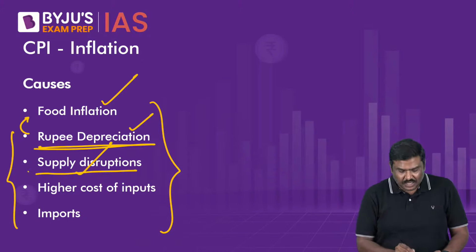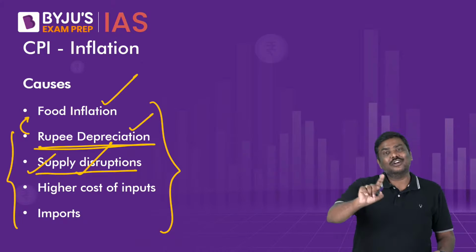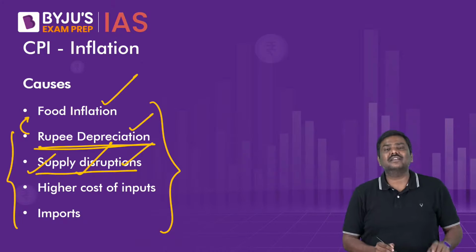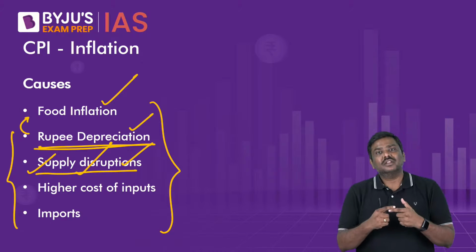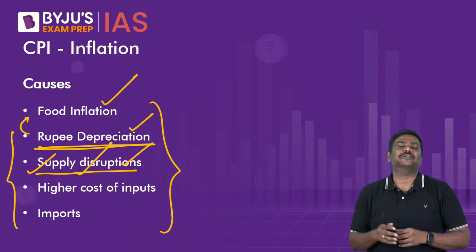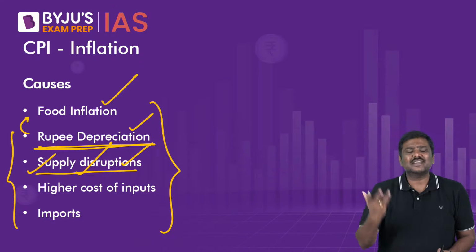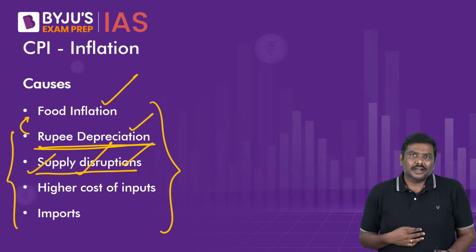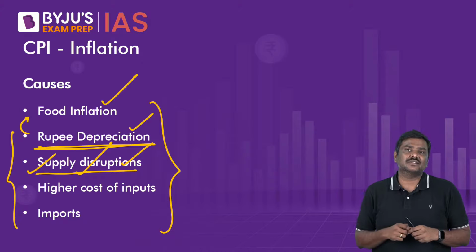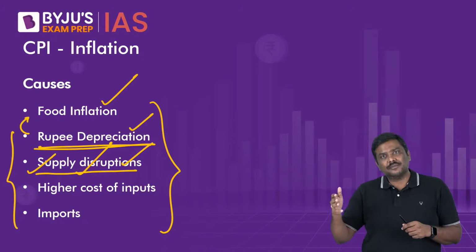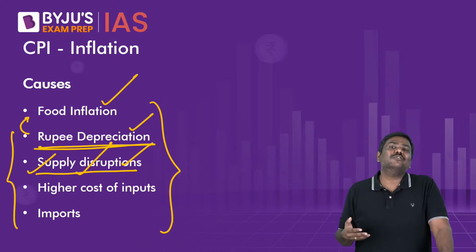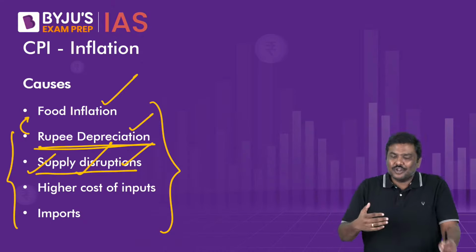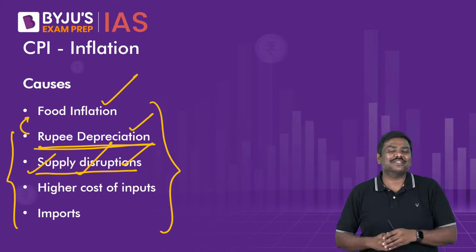Now some of you will simply say, sir, you are talking about supply disruption in the context of food inflation. How can you write supply disruption in overall inflation? I'll give a very simple example. During the pandemic, the supply of certain commodities was disrupted. Best example, steel. India is one of the countries which are dependent on the steel imports. And whenever there is a supply disruption, because of the pandemic in China, exports from China have been affected. So don't you think supply disruptions overall will be contributing to inflation in the domestic market?